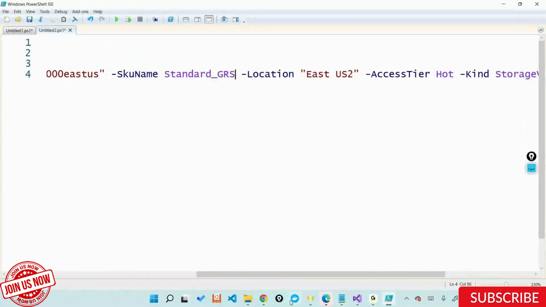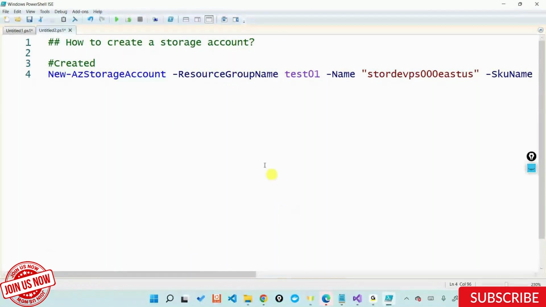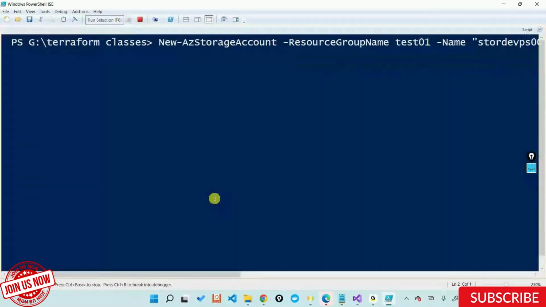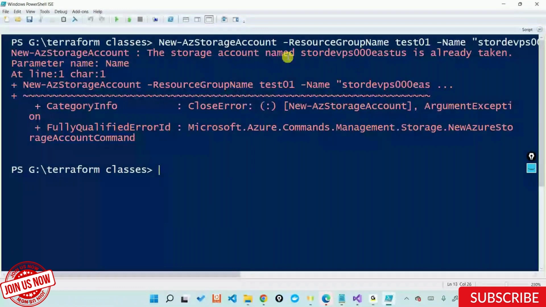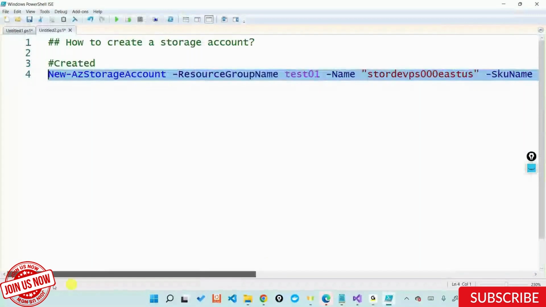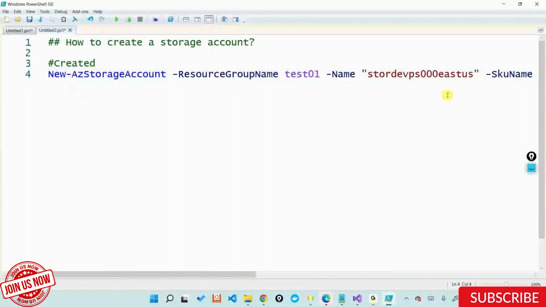Can I do that? No, because New-AzStorageAccount will fail because the storage account name already exists. So it will fail even if I change it to GRS. Then what is the command to modify an existing resource? Set, exactly. There is a command called set. So I'll say modifying a resource. And the condition here is that you can only modify the properties that are allowed to be modified. Like, let's say, replication. You can take it from LRS to GRS, ZRS and all that stuff.